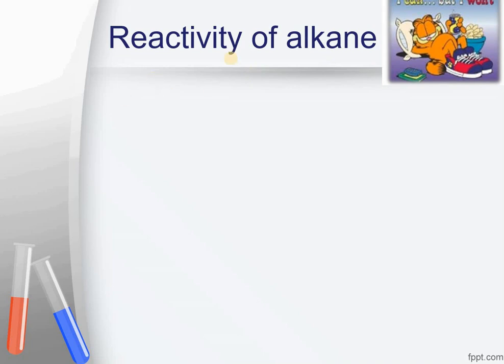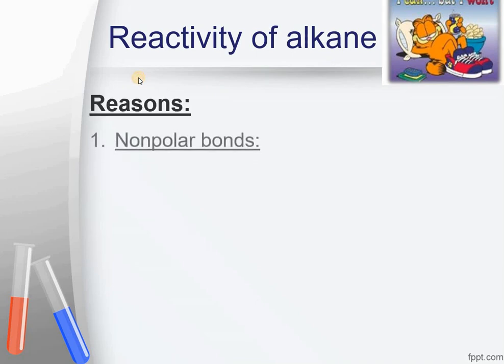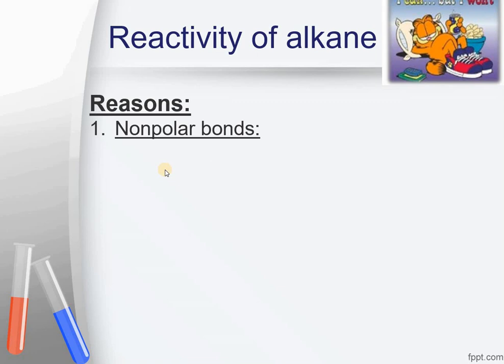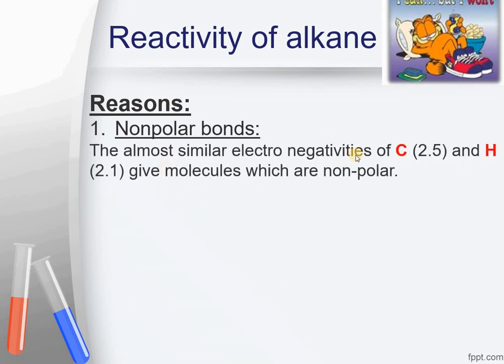The reasons for unreactivity of alkanes: the first one is the non-polar bonds. All of the alkanes have only carbon and hydrogen atoms in them. Carbon has an electronegativity of 2.5 and hydrogen has 2.1. So the bond is totally non-polar. There is no electronegativity difference between them. Non-polar bonds are usually very less reactive as compared to polar bonds. So that's why they are unreactive in that case.